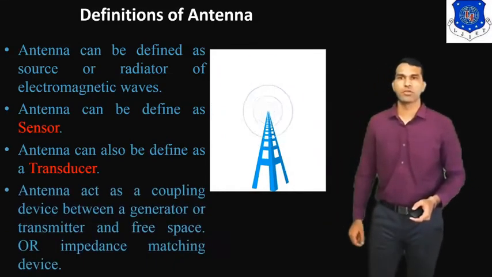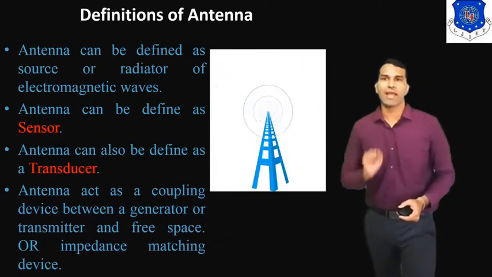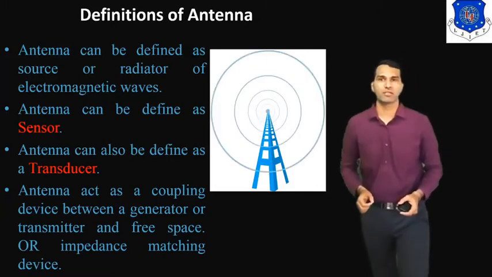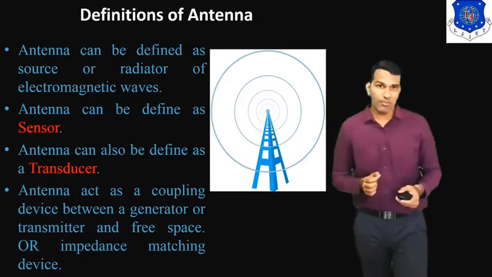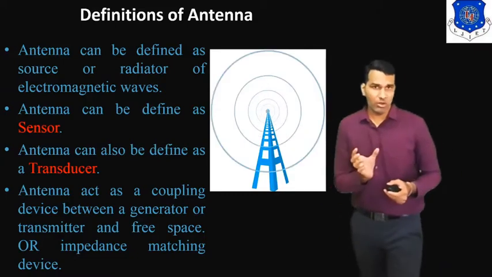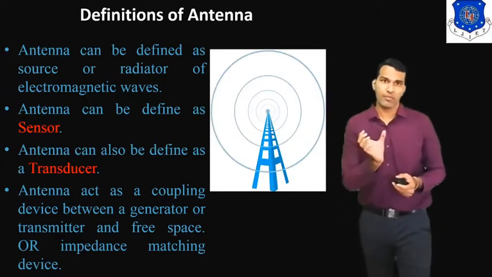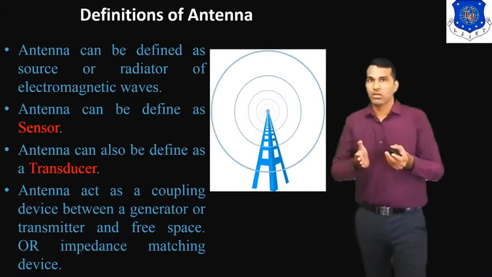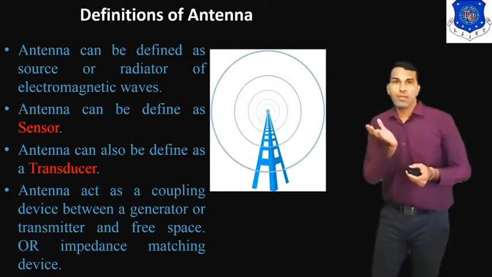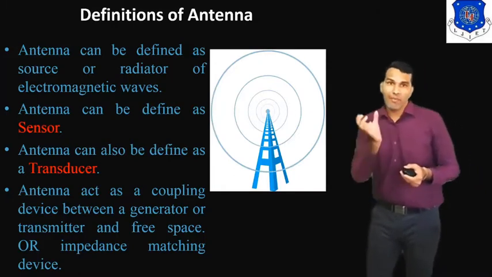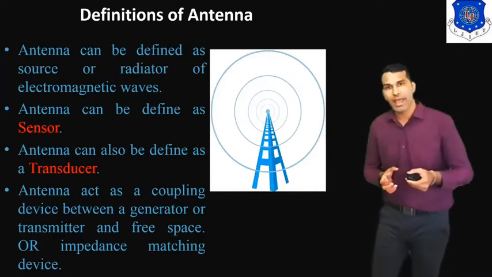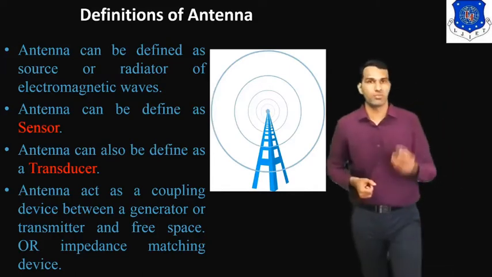Now the next definition. Antenna acts as a coupling device between the generator or transmitter and free space. So we can also define antenna as a coupling device, used for the purpose of impedance matching. It matches the impedance of the generator, or transmitter, and the impedance of free space.